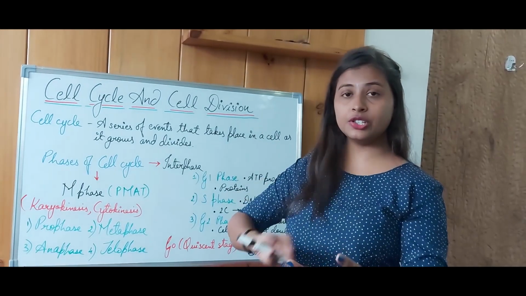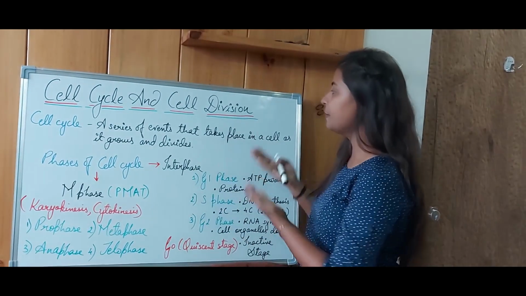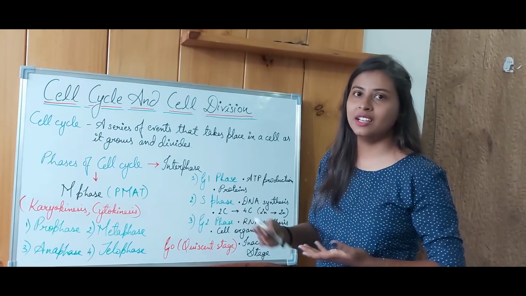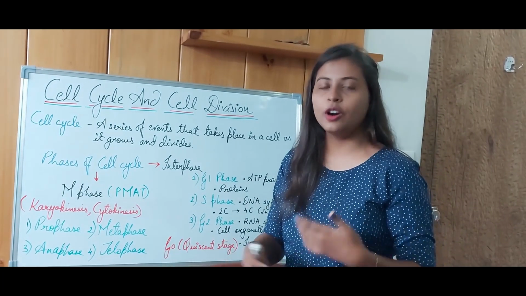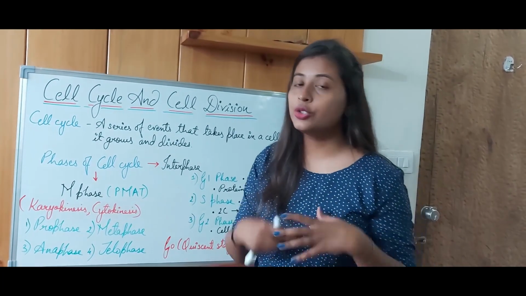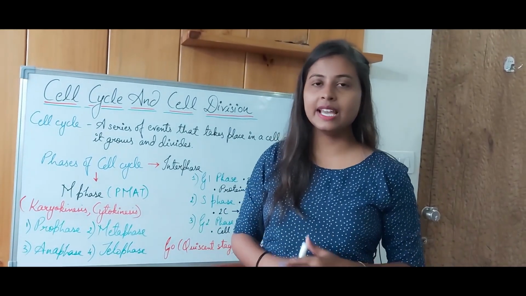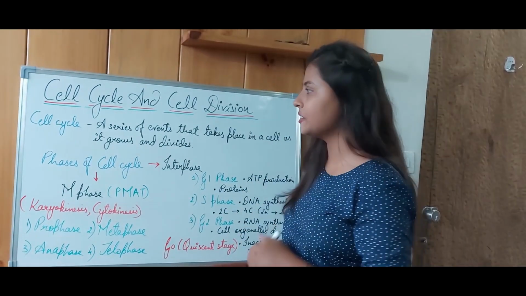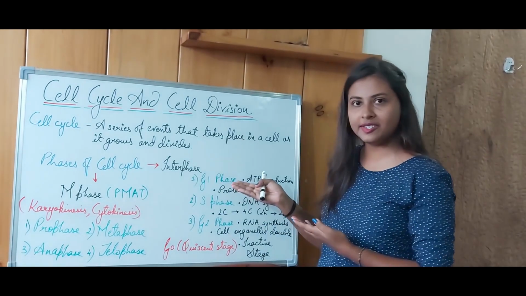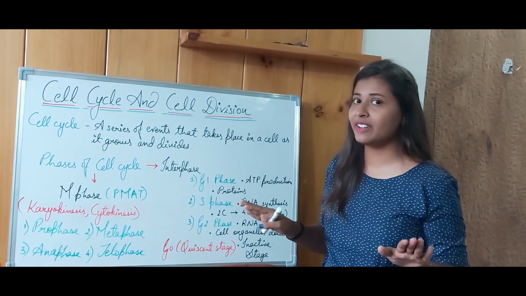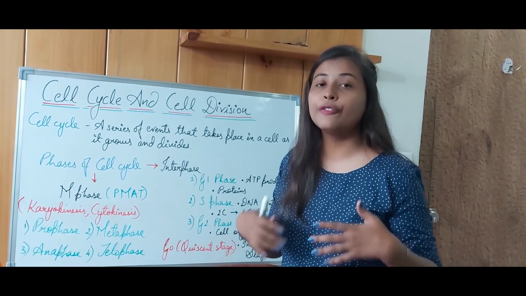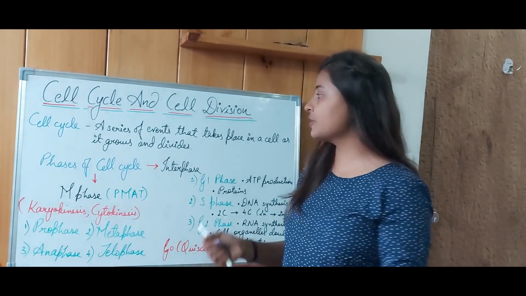So what is the definition of the cell cycle? A series of events that take place in a cell when it is growing or whenever it is about to divide. Those series of steps are known as a cell cycle. Basically, it can be divided into two phases, right? The first is interphase, when the cell is not actually dividing but preparing itself for the division. That phase is known as interphase.